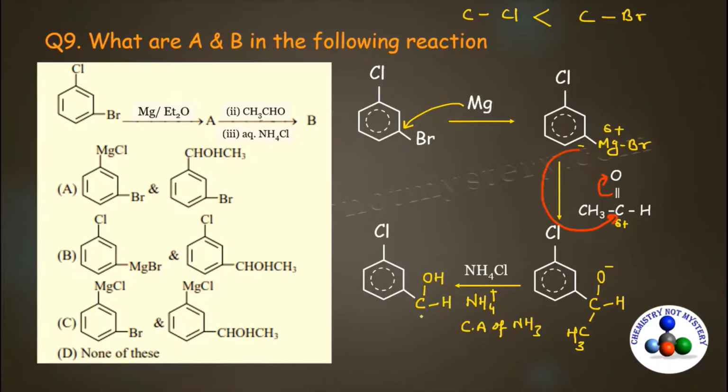Here hydrogen is already there and here is CH3. So here we have identified this molecule as A and this molecule as B. Now compare our answer with the given options. When you compare it, you will see option B will be the right option for this question.